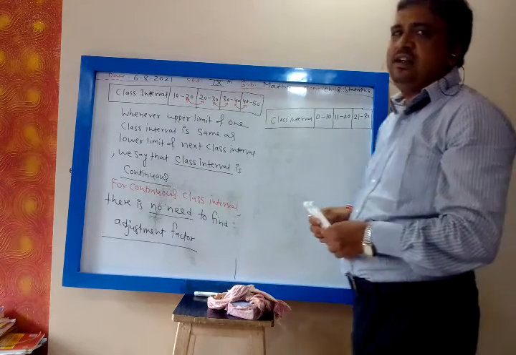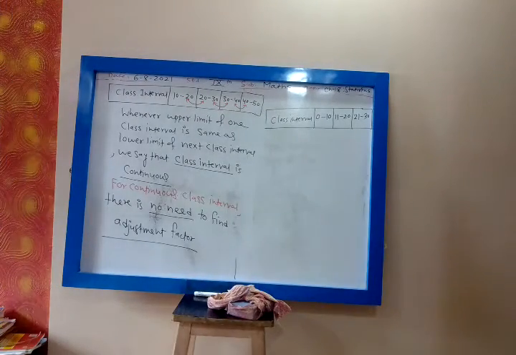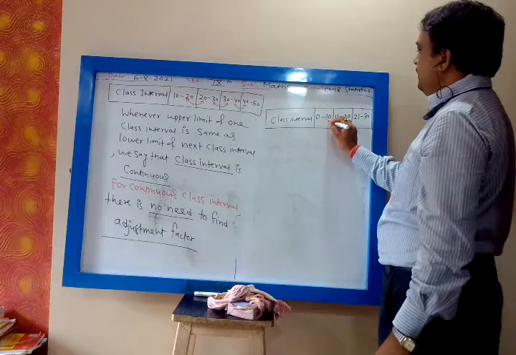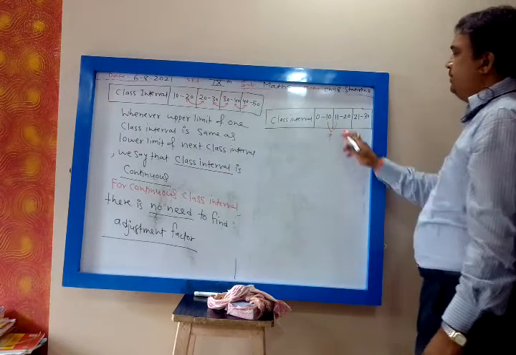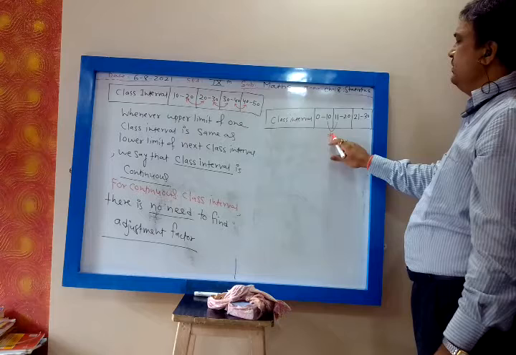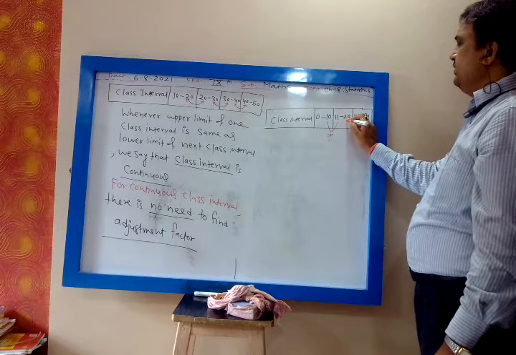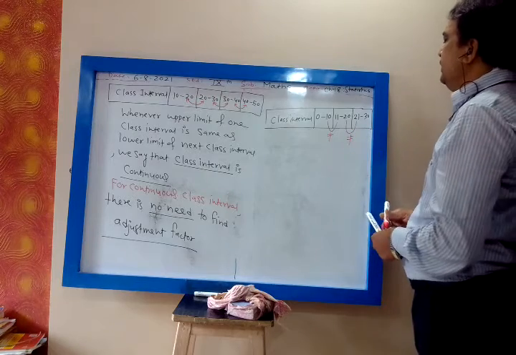Now tell me whether the class intervals are continuous. Yes? No, because the upper limit of one class interval is not the same as the lower limit of the next class interval.